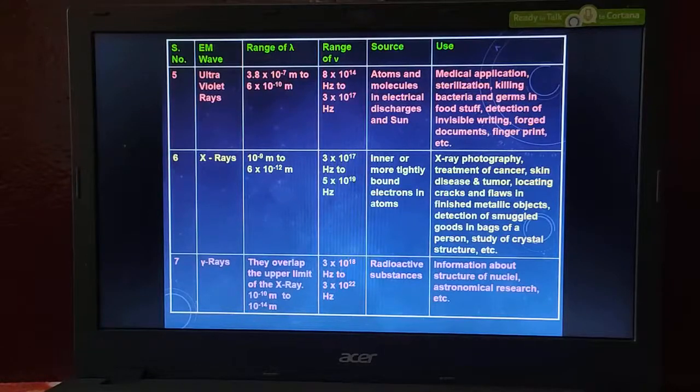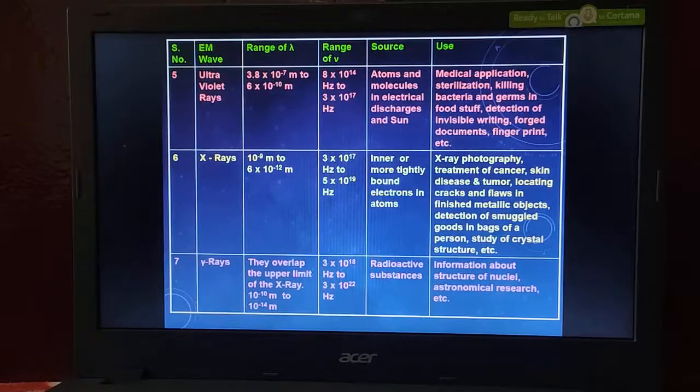Okay, it is used to detect the defects of buried petroleum pipes. If there is any defect in a particular petroleum pipe, if there is any hole, how can we identify it? We cannot easily dig it up. Before digging, we should know where the defect is. That's why we use gamma radiation.